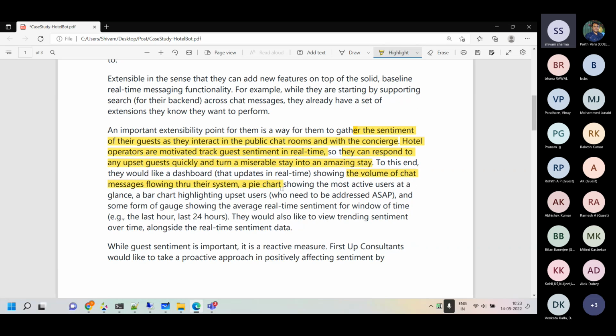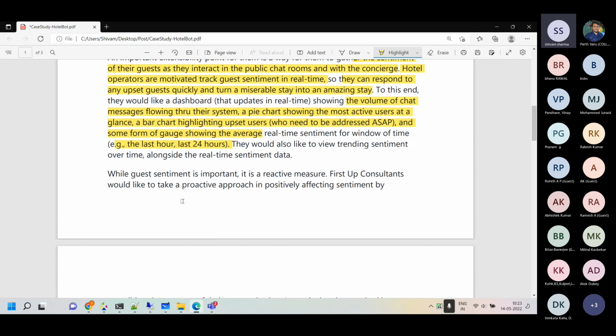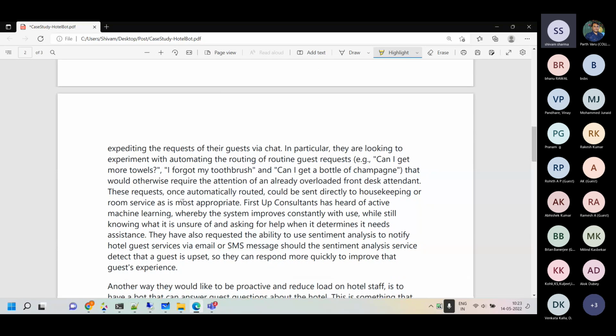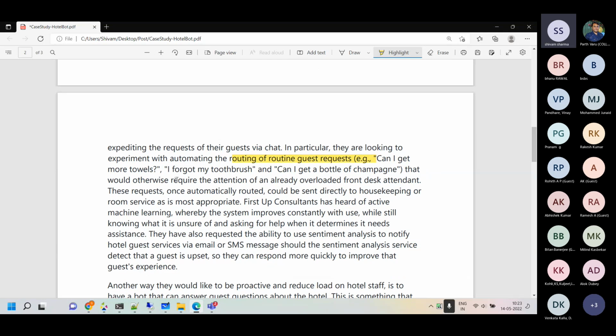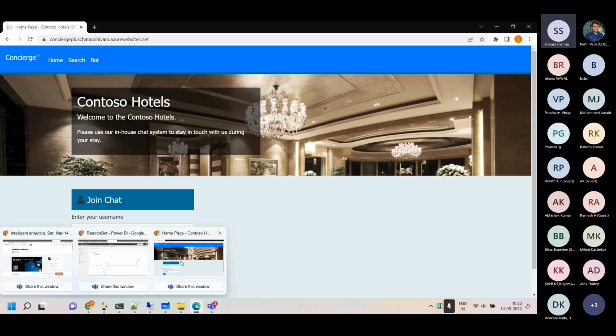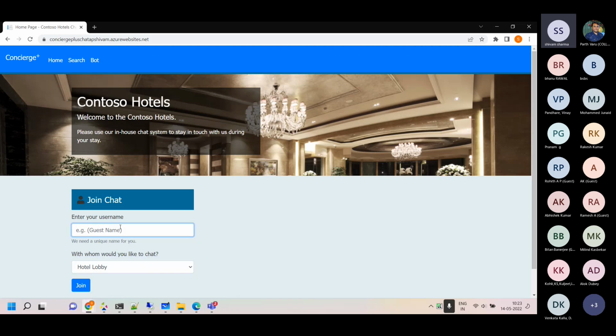Now they are looking for some sort of visualization like a pie chart, the gauge which I was showing you, which will show the range of the sentiment and what's going on overall, the average sentiment in the last hour, last 24 hours, like that. Apart from that, they are also looking for what I was showing you, like order pizza, or I forgot my toothbrush. If I say in the chatbot that I forgot my toothbrush, then it should be able to say that housekeeping is going to get it for you. Let me show that part, I think it's already configured.